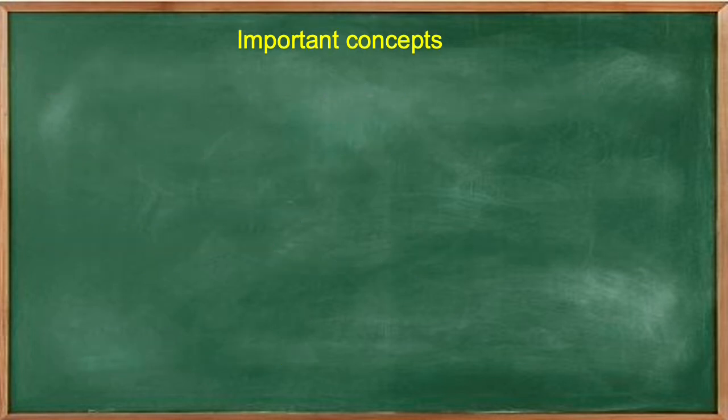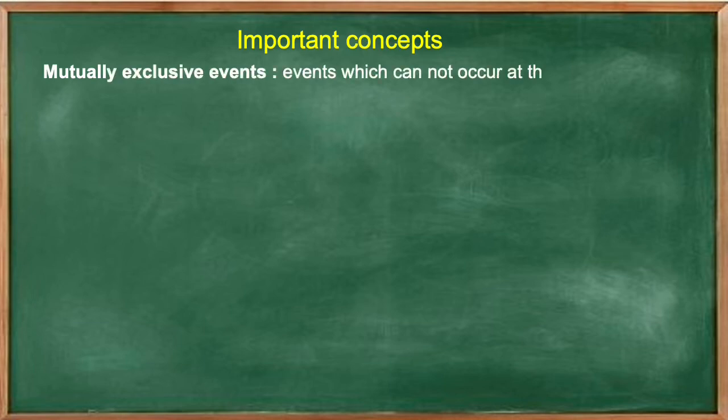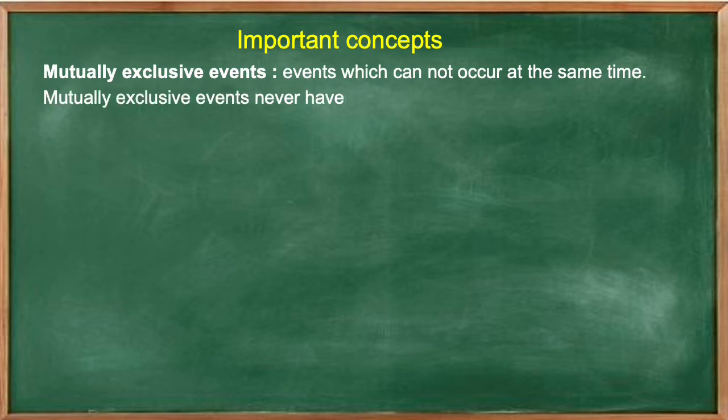Now let us understand a very important concept, the concept of mutually exclusive events. Events which cannot occur at the same time. Mutually exclusive events never have an outcome in common. If events do not have an outcome in common, then definitely their intersection will be 0, because intersection is used to show common results.